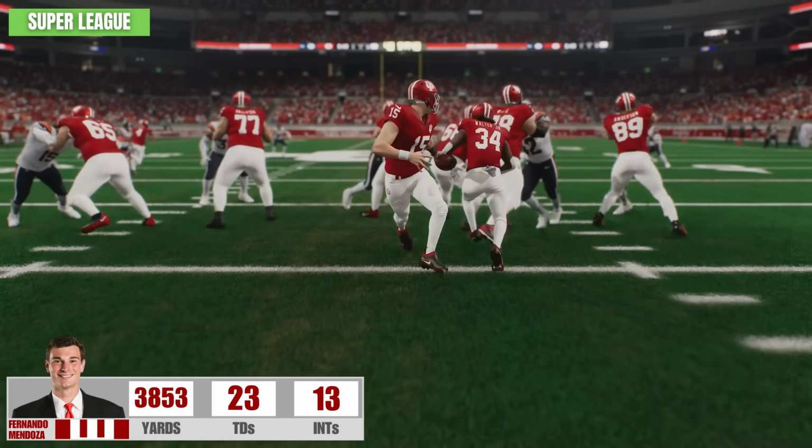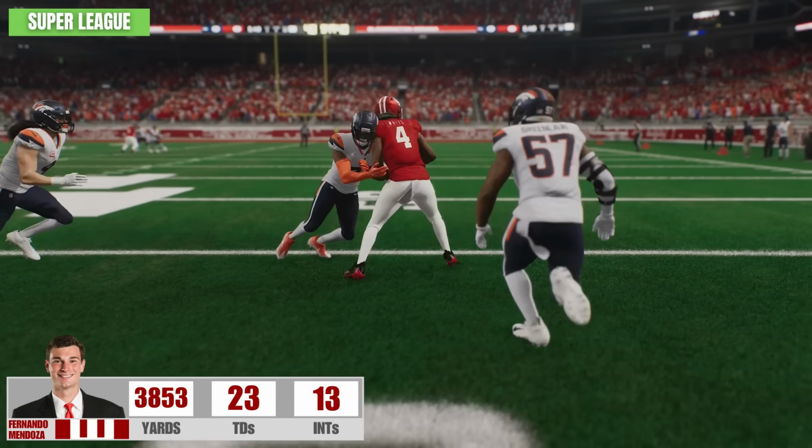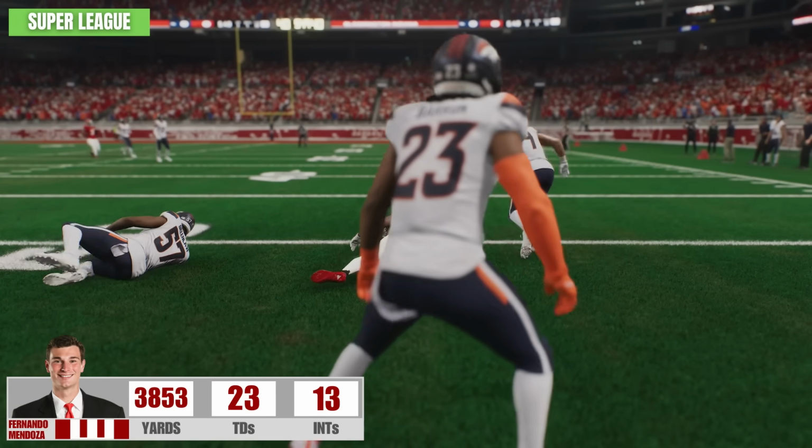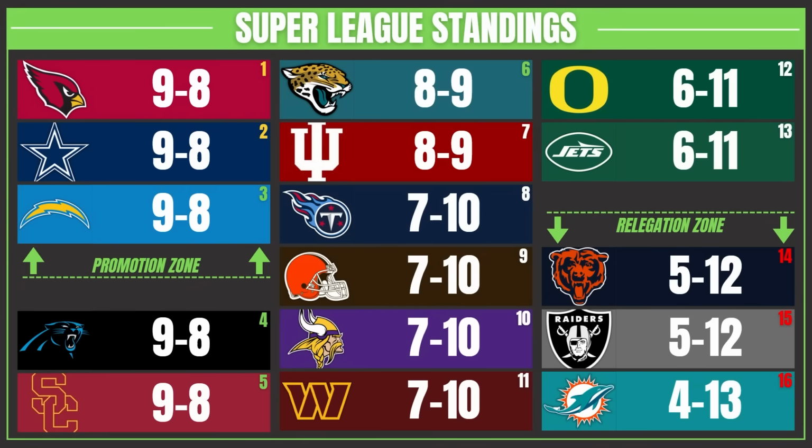I wanted to see how one of the college quarterbacks was going to perform up here in the Super League. Fernando Mendoza finished with 3,800 yards, 23 touchdowns, and 13 interceptions. Not bad. They're going to be staying in this league for another year, however. As we look at the Super League, matter of fact, all 3 college teams that got promoted last year are staying here, including USC, who has a chance to play for the Premier League.